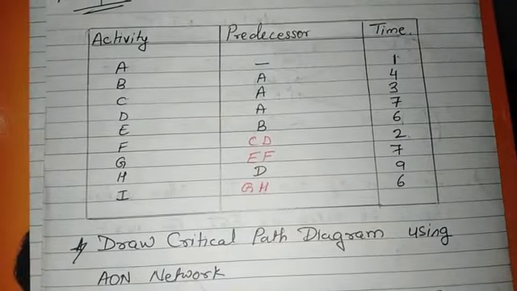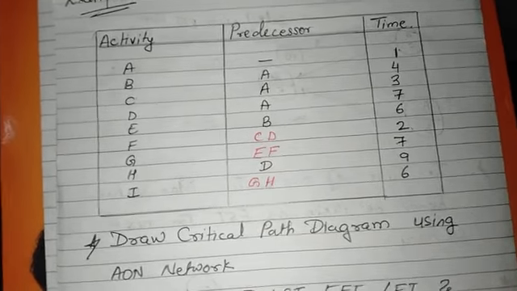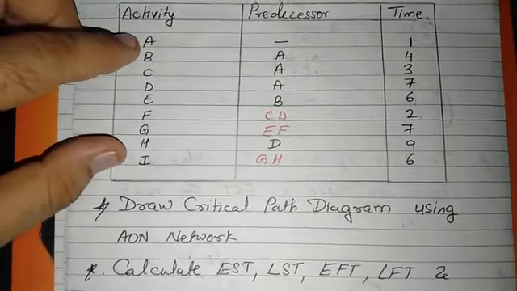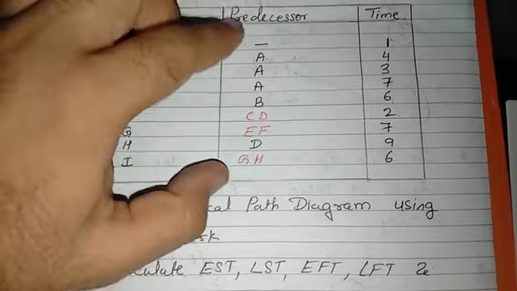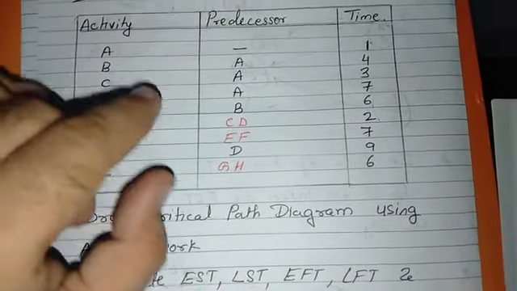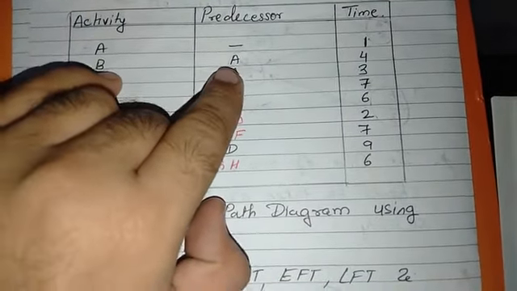We will see one example. In it there are different activities given, from A to I. Different predecessors are given. Predecessors means the origin of the next activity.